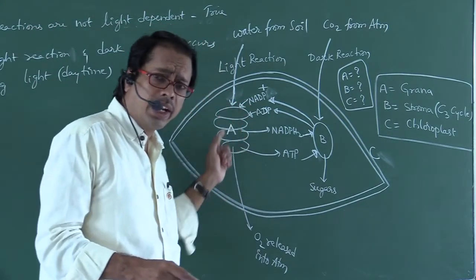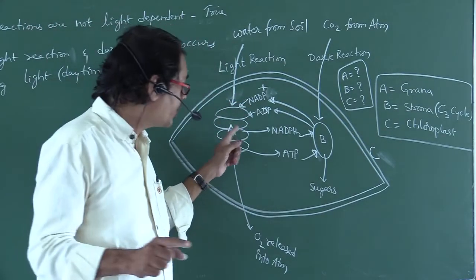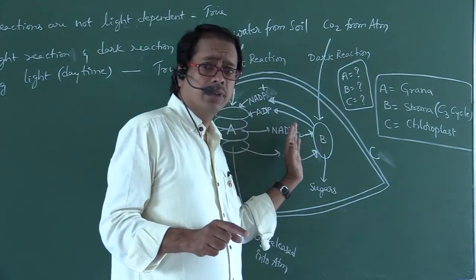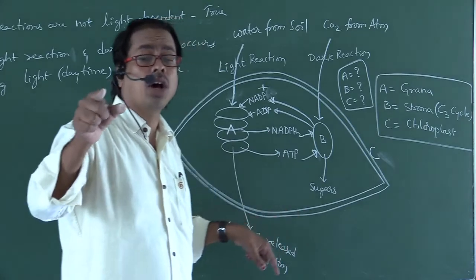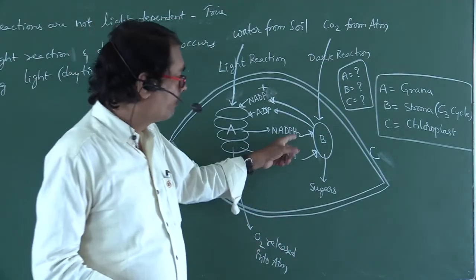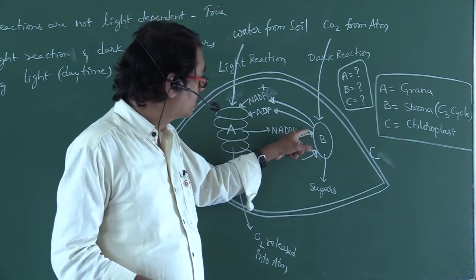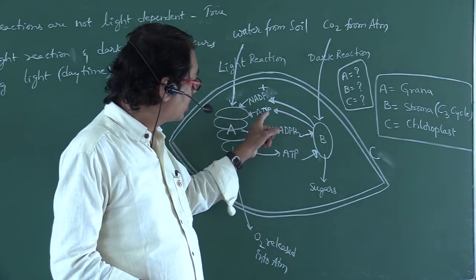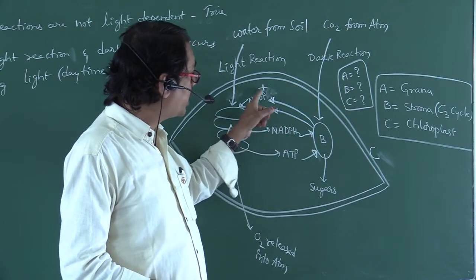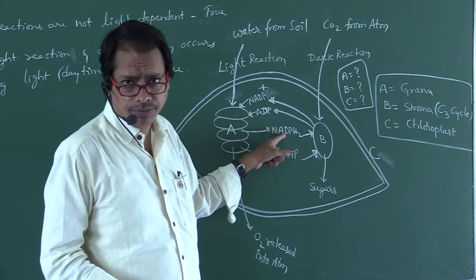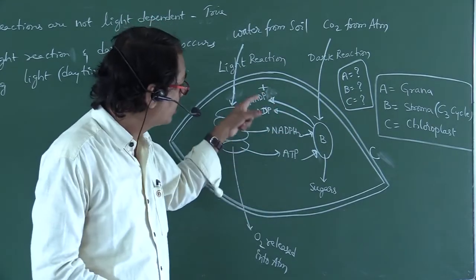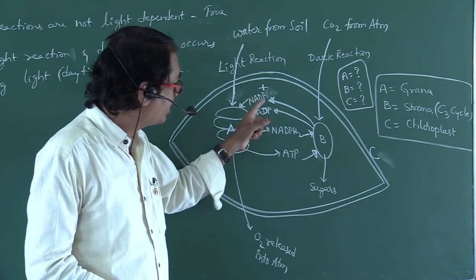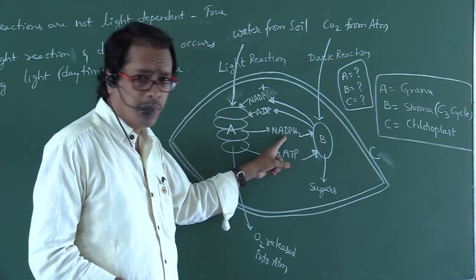Also during light reaction, ATP and NADPH2 are released, and the released ATP and NADPH2 are utilized in dark reaction. Whenever those are utilized, the products are ADP from ATP and NADP plus from NADPH2. What are the products of dark reaction? ADP from ATP, NADP plus from NADPH2.